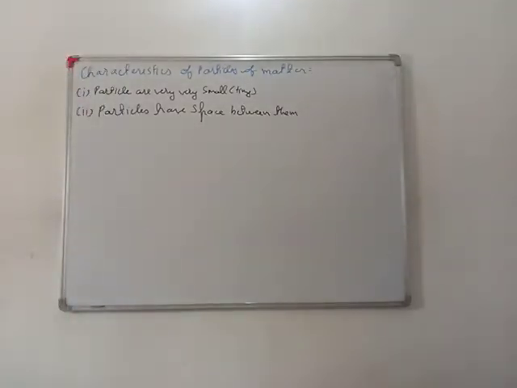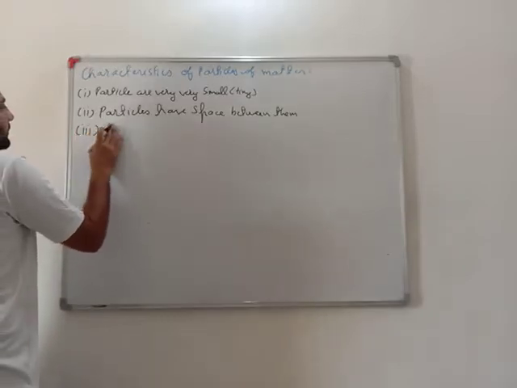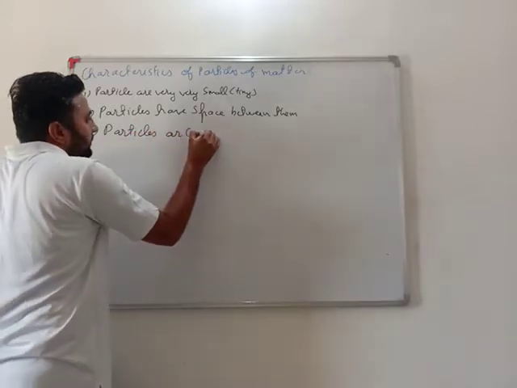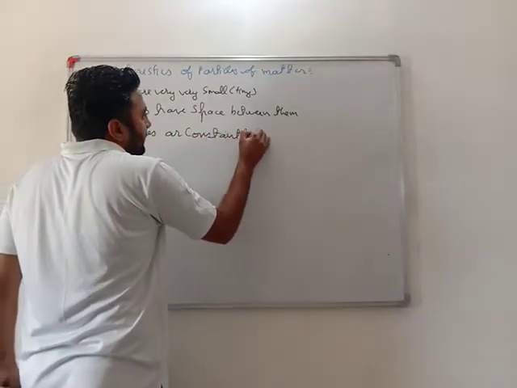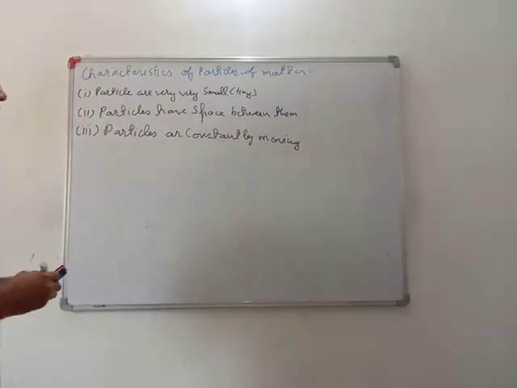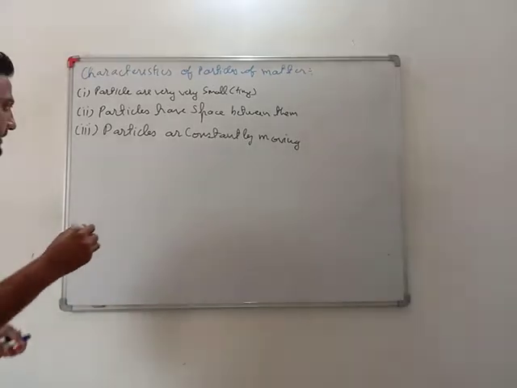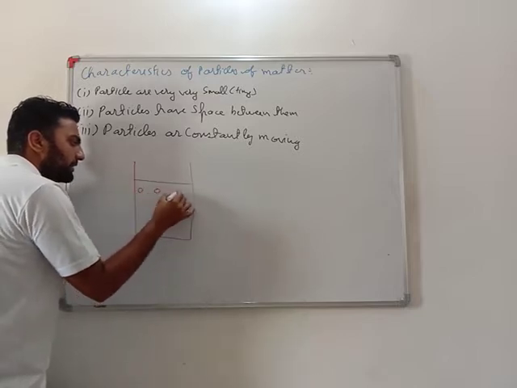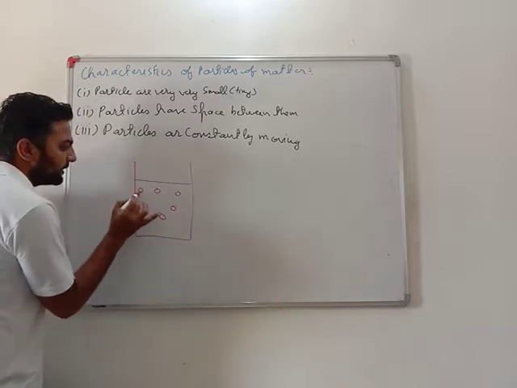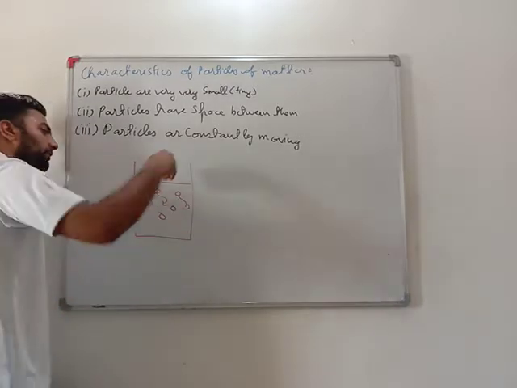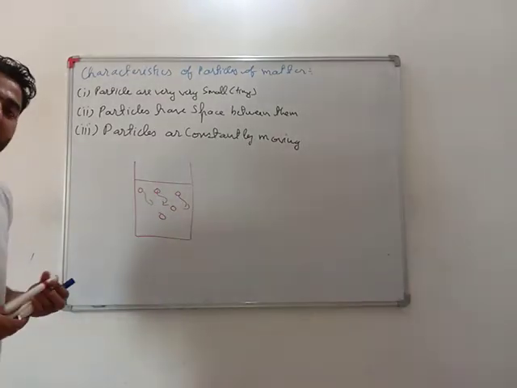Third property, these particles are constantly moving. Very important. Particles are constantly moving means, just for example, if water is there and these are the particles of water, it means any substance's particles continuously move, they keep on moving. How can we say that? Very simple.